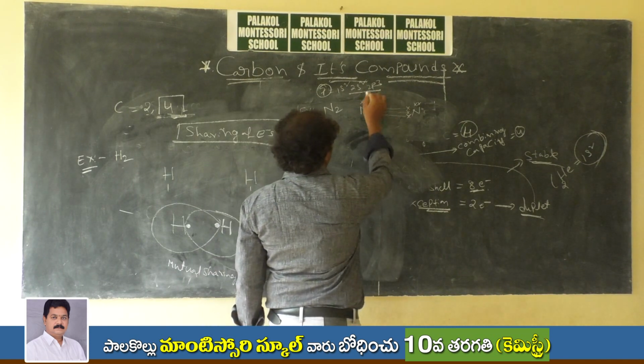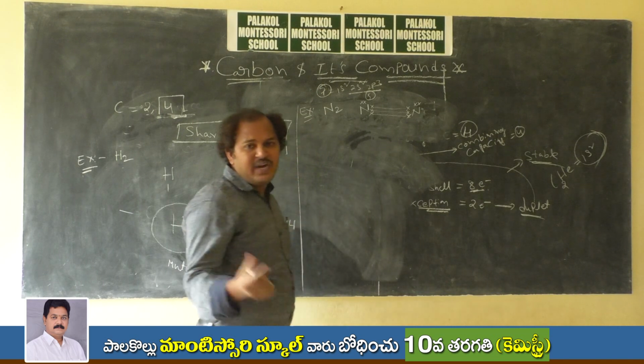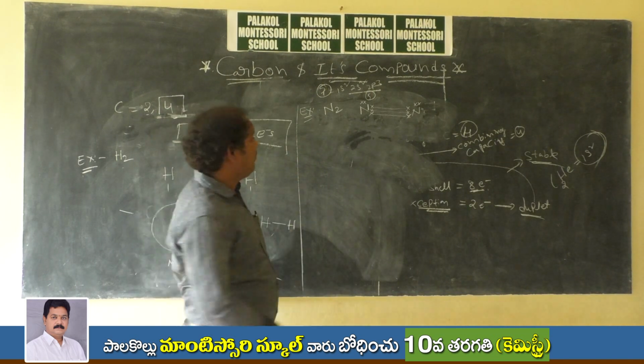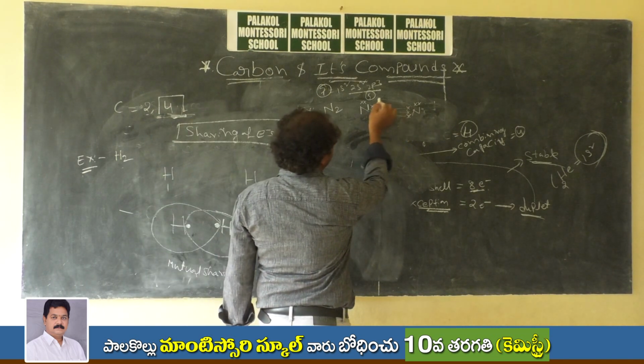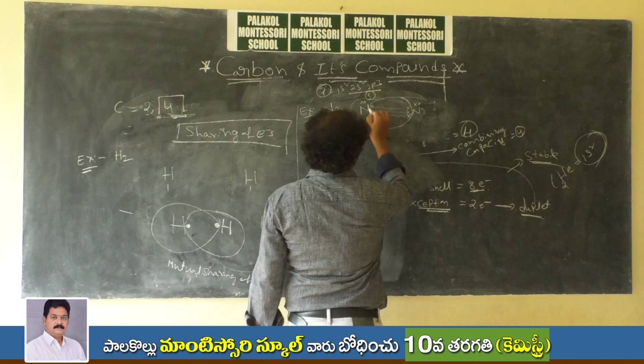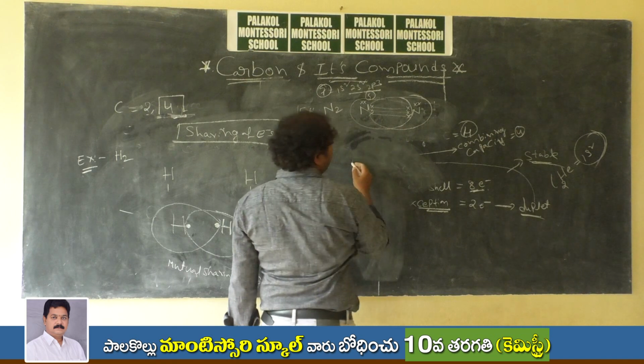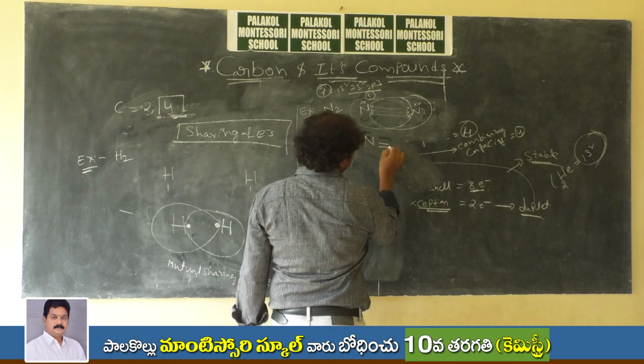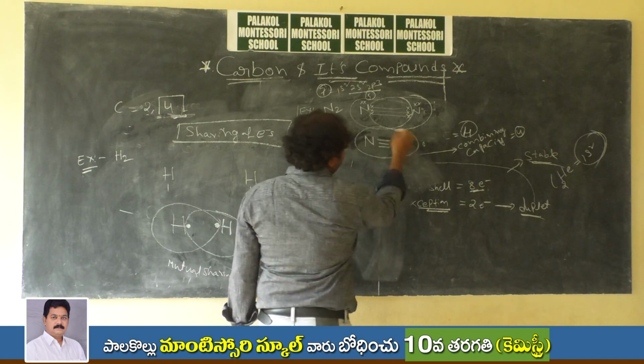Already nitrogen has 5 electrons, but it requires 3 electrons to attain an octet configuration. So these 3 electrons can be shared by one nitrogen atom, and these 3 electrons by the other nitrogen atom. That is why nitrogen can form a triple bond.